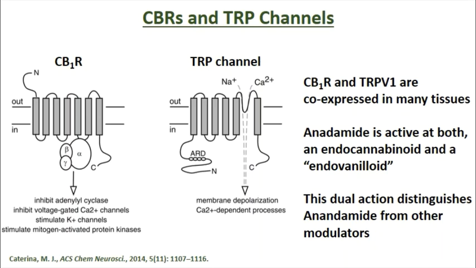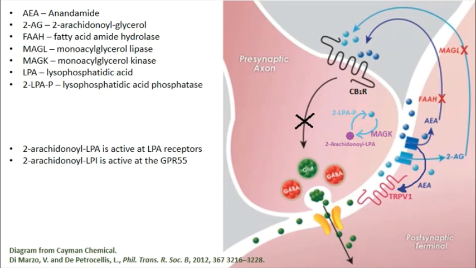The TRP channel, a vanilloid's effect, has a pore in it that allows influx of sodium and calcium. This leads to membrane depolarization and calcium-dependent processes. Cannabinoid and vanilloid receptors are co-expressed in many tissues, and anandamide is active at both, an endocannabinoid and an endovanilloid. This dual action distinguishes anandamide from other modulators.